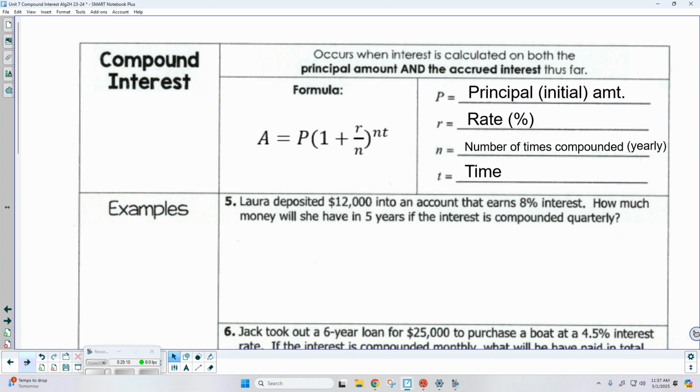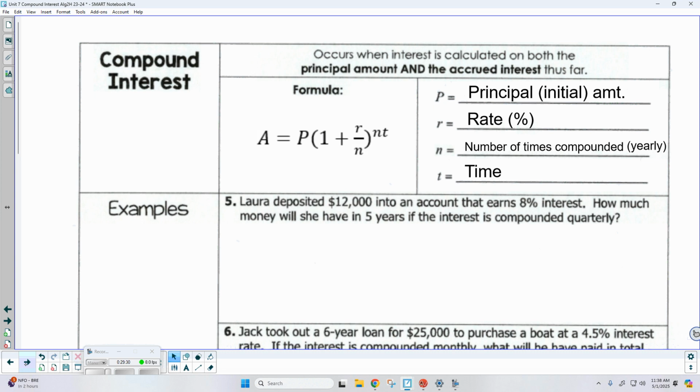It's really cool. Okay. Now, let's talk about compound interest. It occurs when interest is calculated on both the principal and the accrued interest thus far. So basically, on those previous problems, we were only applying the interest once a year, like maybe on January 1st, never the rest of the year.